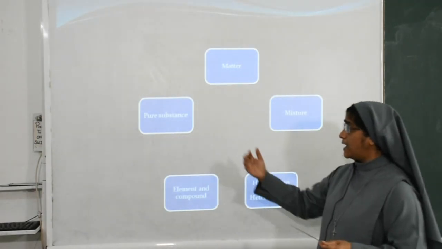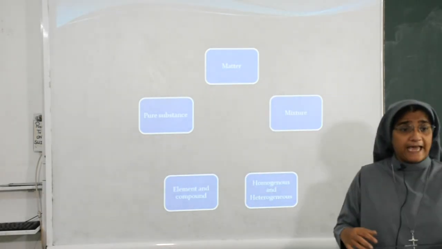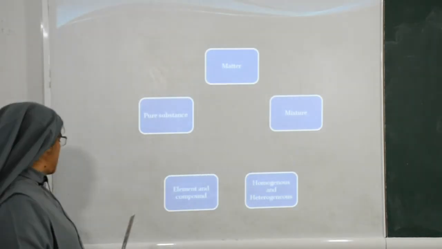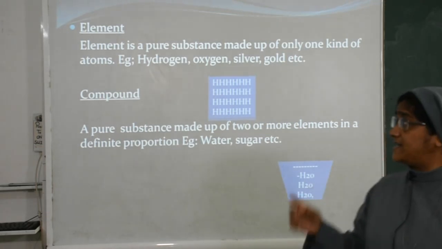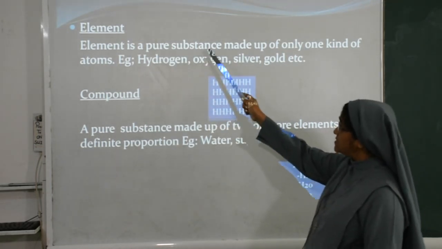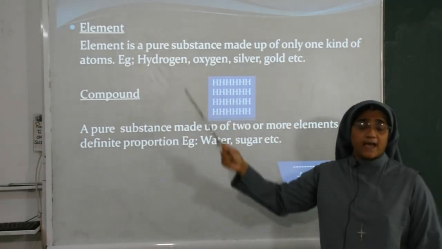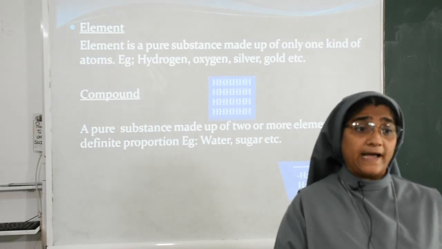Then we will learn about pure substance. Pure substance is divided into element and compound. First you will see element. What is an element? An element is a pure substance made up of only one kind of atoms. Examples: hydrogen, oxygen, silver, gold, etc.